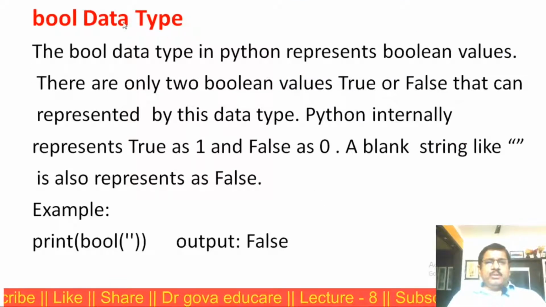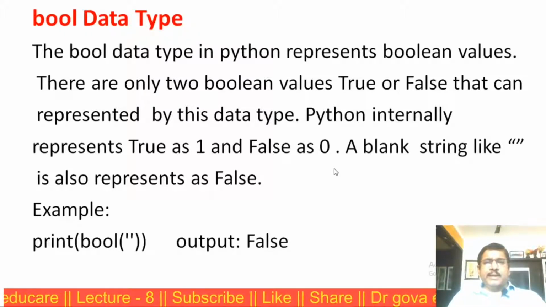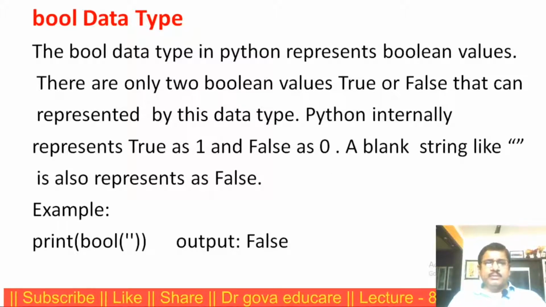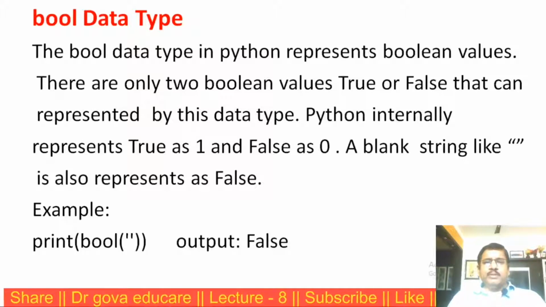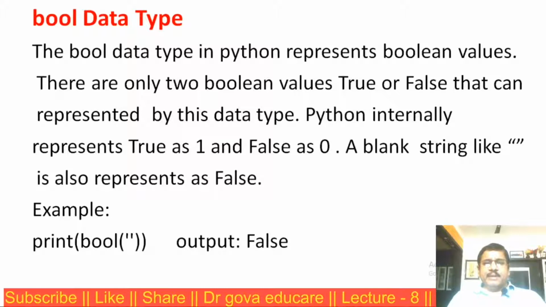Now first we have to discuss bool data type. The bool data type in Python represents boolean values. There are only two boolean values in Python programming. They are true or false, that can be represented by this data type.